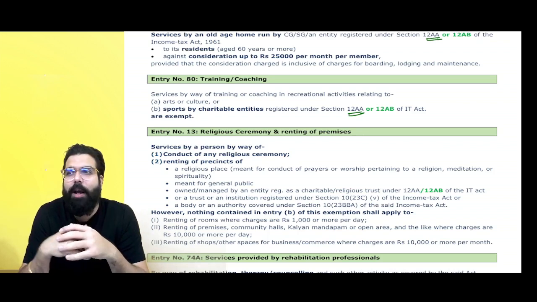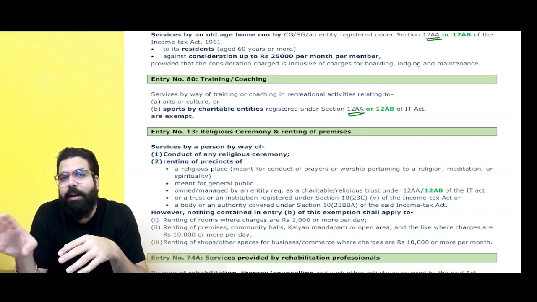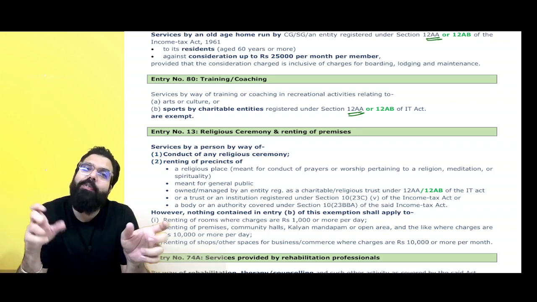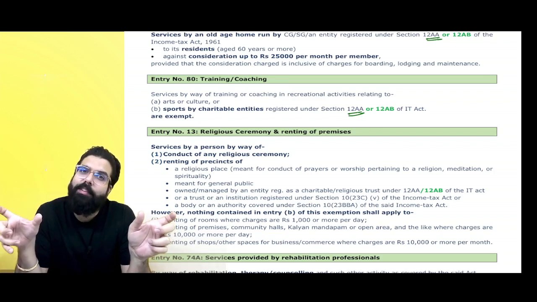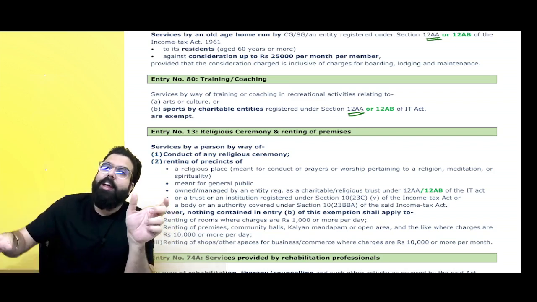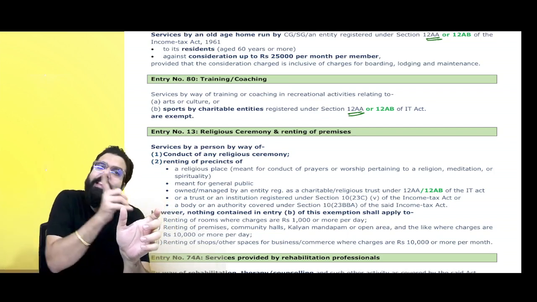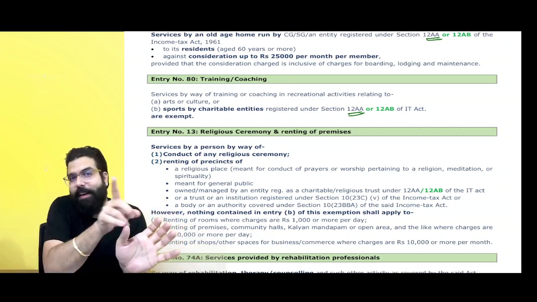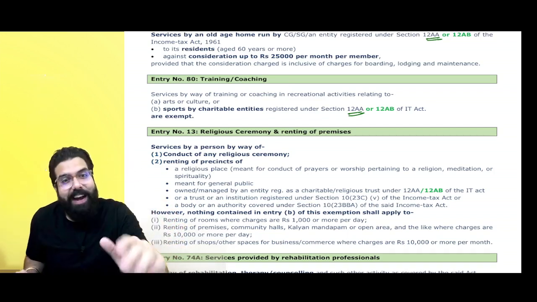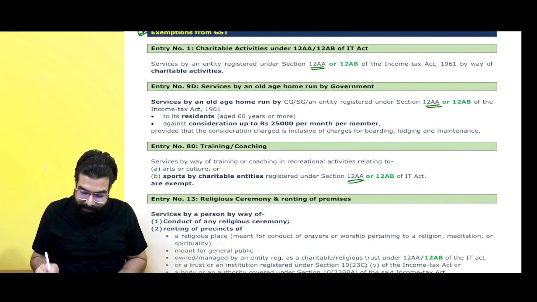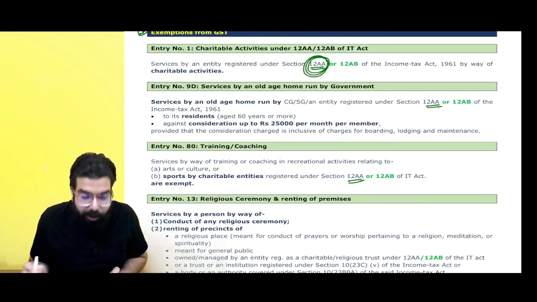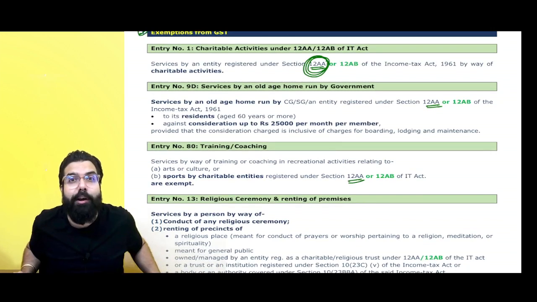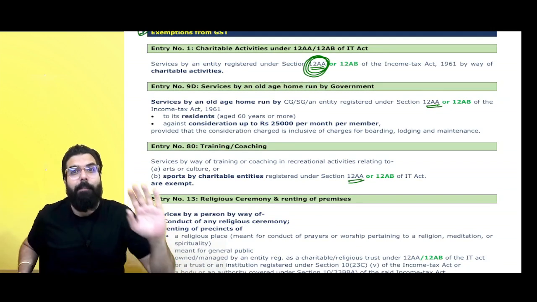So, in income tax, what happened? By the Finance Act, they have made changes, and they have told now if an entity wants income tax exemption, they will not have to take registration under 12AA, they have to take registration under 12AB. In income tax, this change has come. Now in GST, wherever section number 12AA was mentioned, that if you are an entity registered under 12AA and doing charitable activity, your activity will not attract GST.